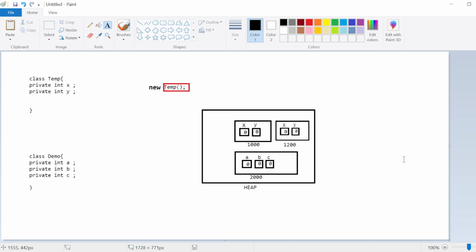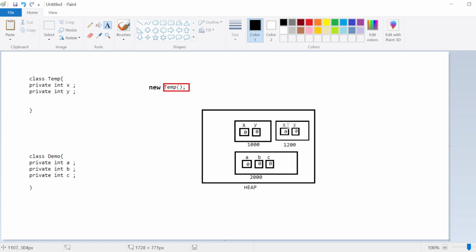I'm taking another scenario to explain this. Let's suppose I'm creating two objects of the temp class. For both of the objects, because they belong to the temp class, x and y memory will be allocated for each object. I'm assuming that 1000 is the address of the first object and 1200 is the address of the second object.